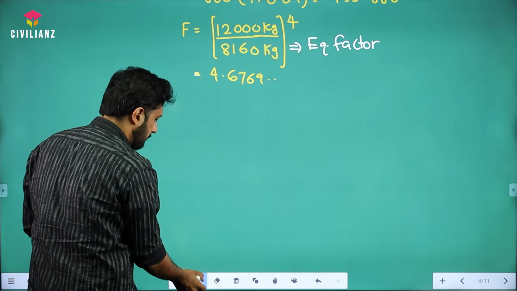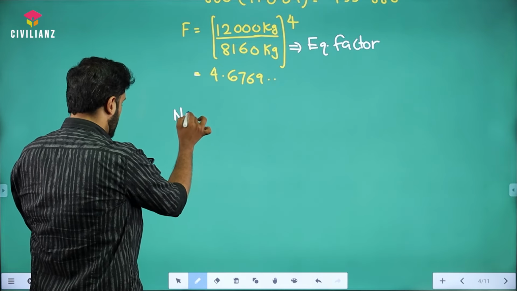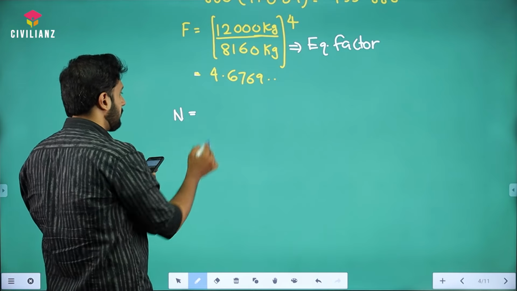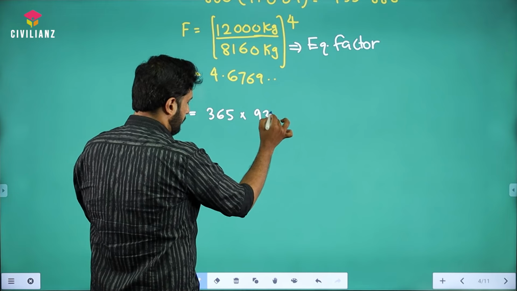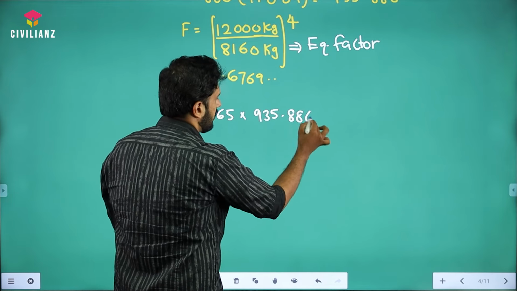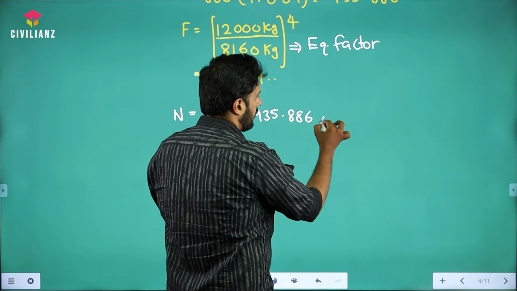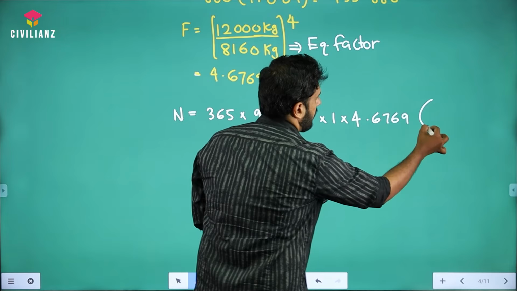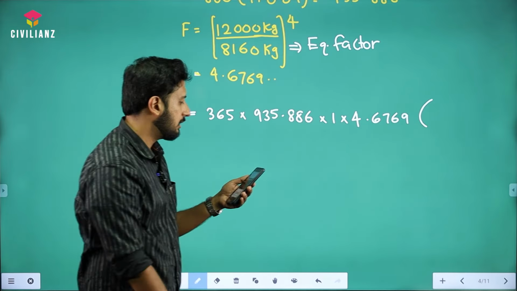Now we can substitute back, and once you are substituting it, for the design traffic you are going to get a big value, which is going to be 365 into 935.886, 365A, right? D will be 1. Then the value we got right now, 4.6769, times (1 plus R) raised to N, so it's going to be 1.04 raised to 20. Sorry, how much was it?